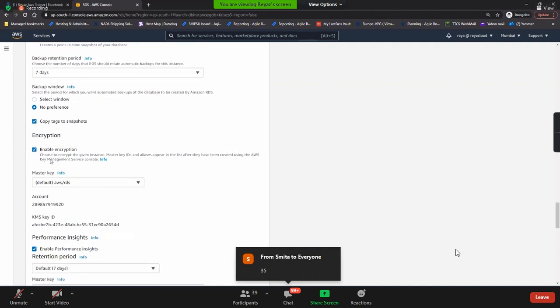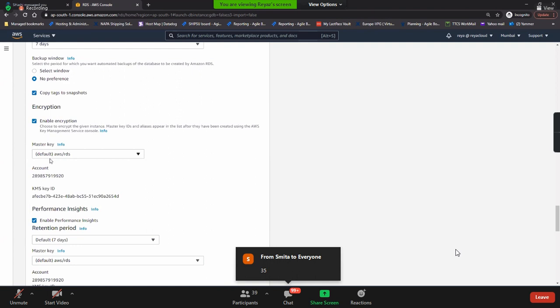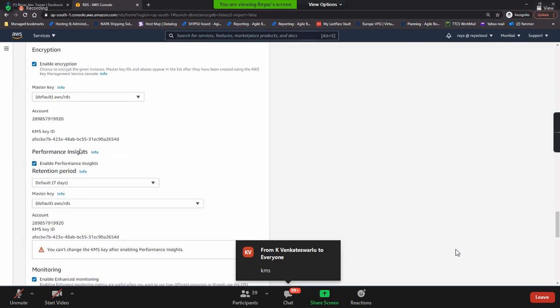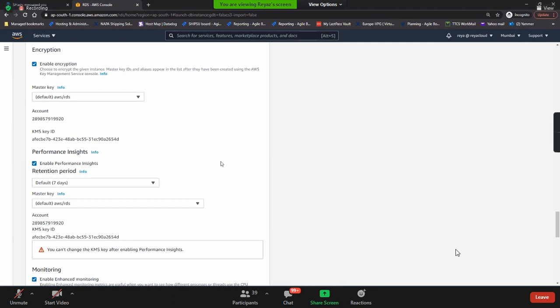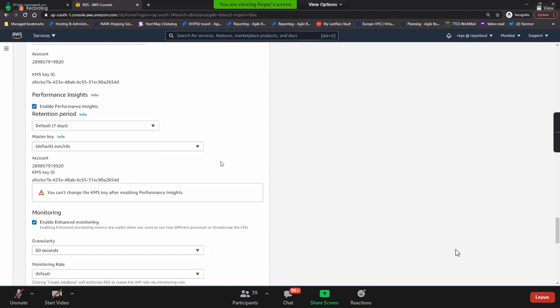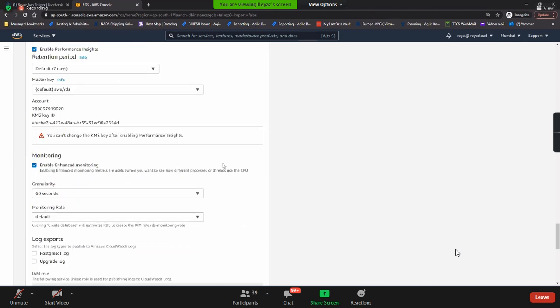Encryption, you can do the encryption. Guys, where will the encryption keys be stored? Encryption keys are stored in which service? KMS. Nice. We have KMS here. And we have discussed performance insights. If you enable it, it is basically monitoring how your database is performing: how many hosts and users are connected, top wait queries, dead queries, everything you can monitor over here. And also enhanced monitoring. This will give details about your CPU levels and all of your database.